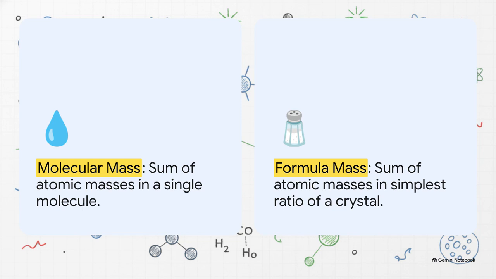For covalent compounds, which exist as distinct independent molecules, we calculate molecular mass. You simply add up the atomic masses of the specific atoms in that one isolated molecule. So water, H2O, adds up to 18 units. But for ionic compounds, since they are an endless 3D crystal lattice and not just a single molecule, we calculate the formula unit mass. This is the sum of the atomic masses in the absolute simplest ratio of those ions. So for sodium oxide, Na2O, the formula unit mass is calculated as 62 units.